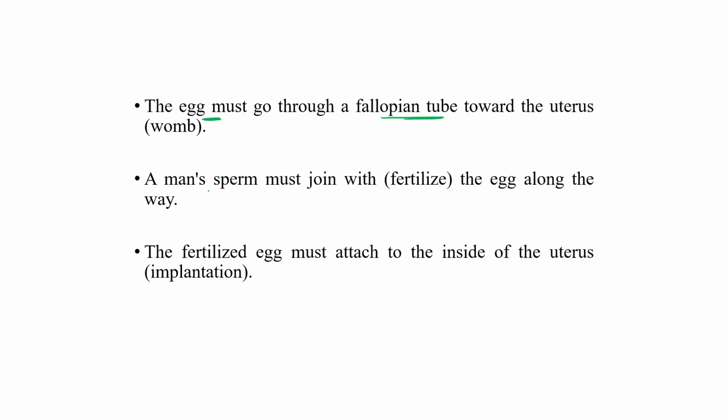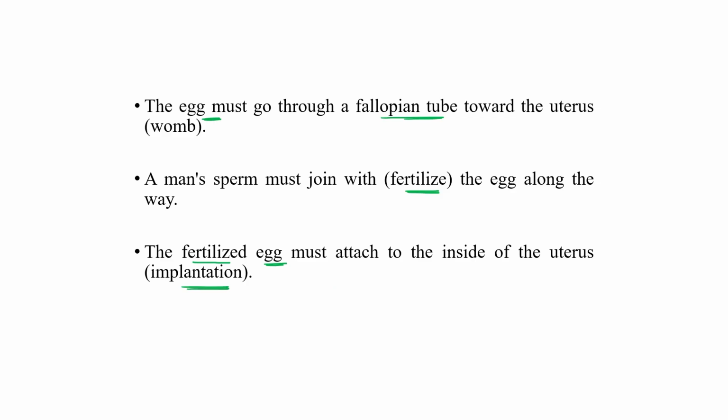A man's sperm must join with this egg, which is fertilization. After fertilization, the fertilized egg must attach inside the uterus, and we use the term implantation for the same.